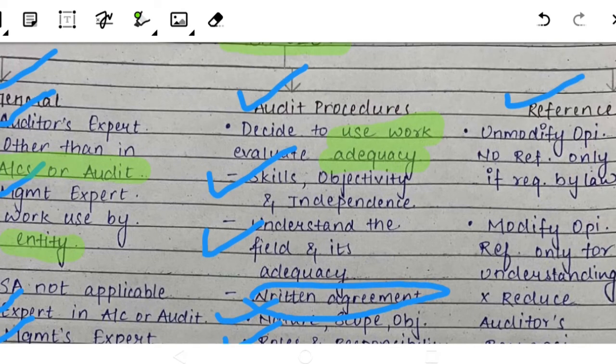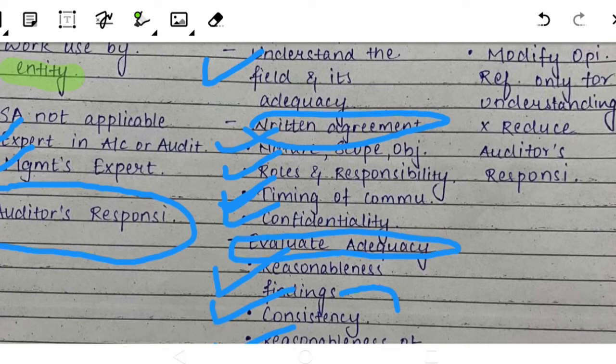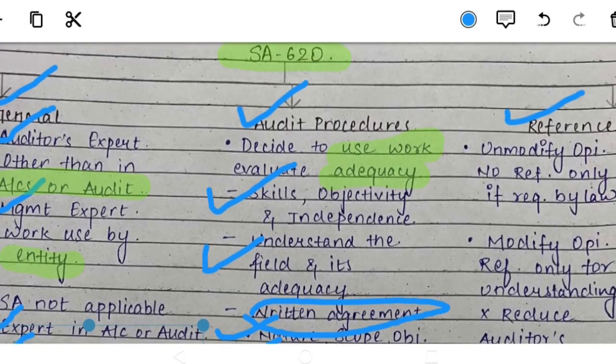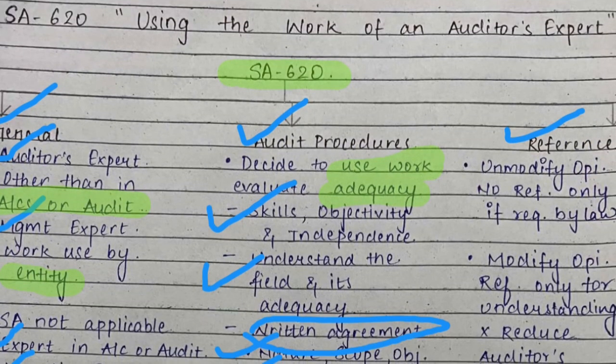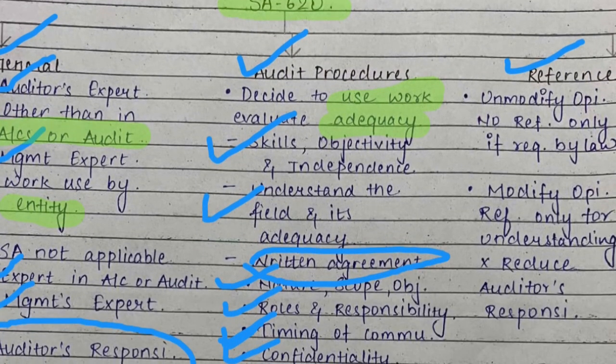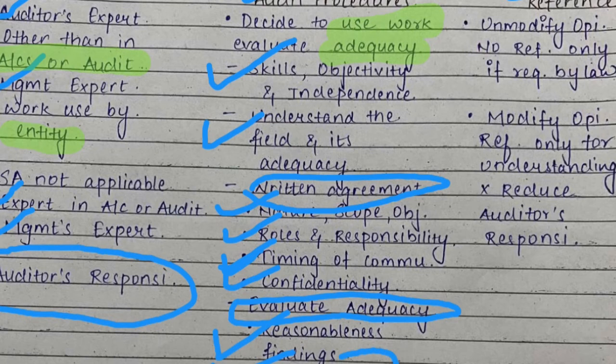First is the general part, in which we covered the auditor's expert, management's expert, cases where the standard is not applicable, and the auditor's responsibility. Then in the audit procedures, he first has to decide whether to use the work, and if he decides to, then he has to evaluate the adequacy. He has to first see his skills, his objectivity, and his independence from the entity. Then understand the field of his work and its adequacy, and afterwards do the written agreement.